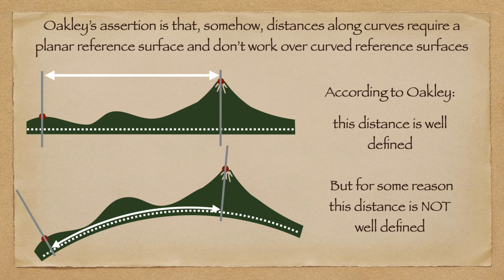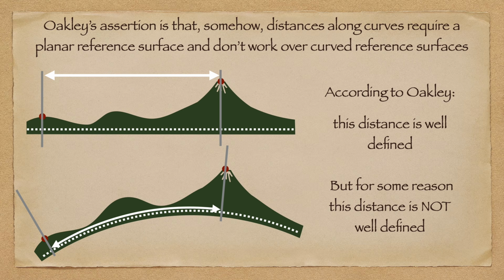Last time we looked at Oakley's fallacious claim that the construction and measurement of elevation angles somehow requires that Earth has a planar reference surface. They don't in any way, shape or form. Today we're going to take a look at the related claim that distances across or along Earth's surface require that Earth has an approximately planar reference surface.